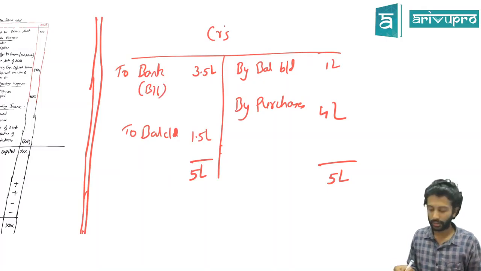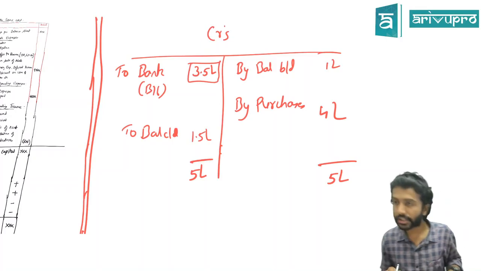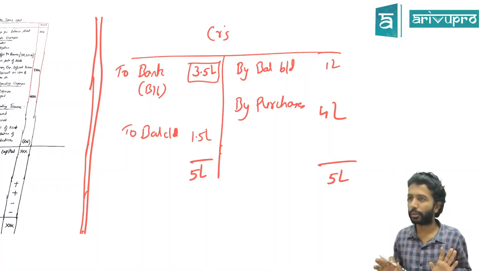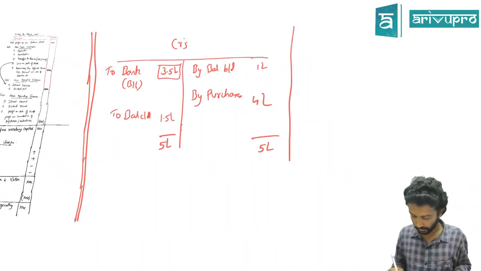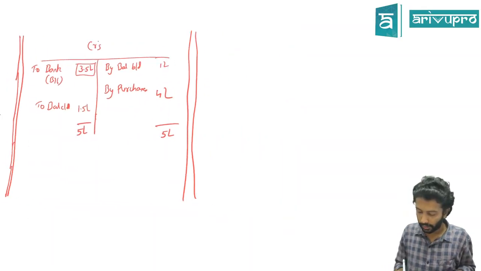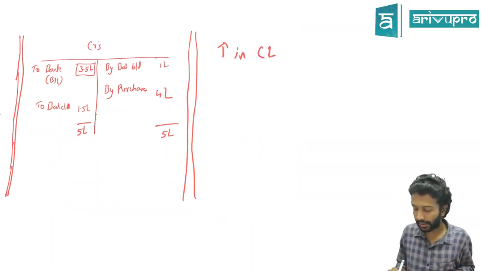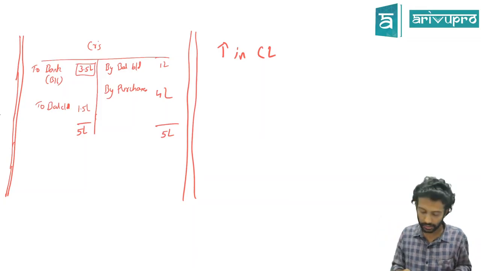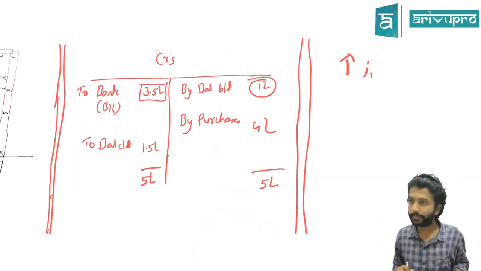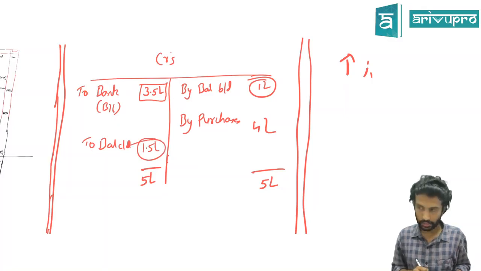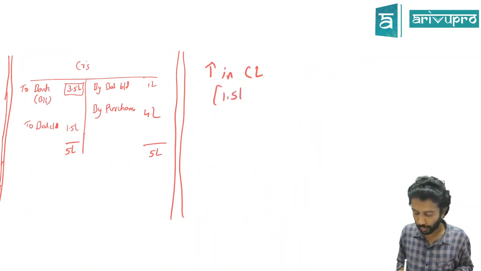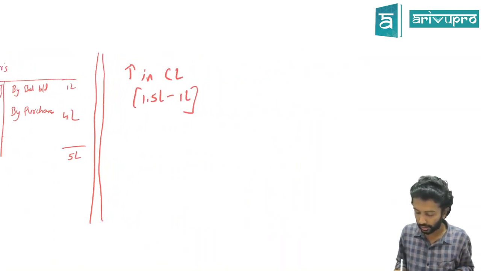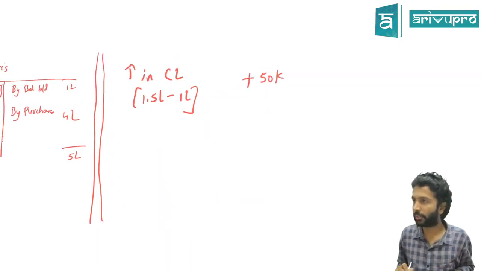Any doubt in that example? This I'm arriving at as a balancing figure. All other three numbers I've just assumed. Fine, sir. Okay. So what does our equation say? Increase in current liability means you should add. What was the opening balance of creditors? What is the closing balance of creditors? 1.5 lakh. That means has it increased or has it reduced? 1 has become 1.5. That means it has increased by 50,000. That means what should I do for this 50,000 in my cash flow statement? I should add. Now we are trying to see the logic of why we are adding this 50,000.